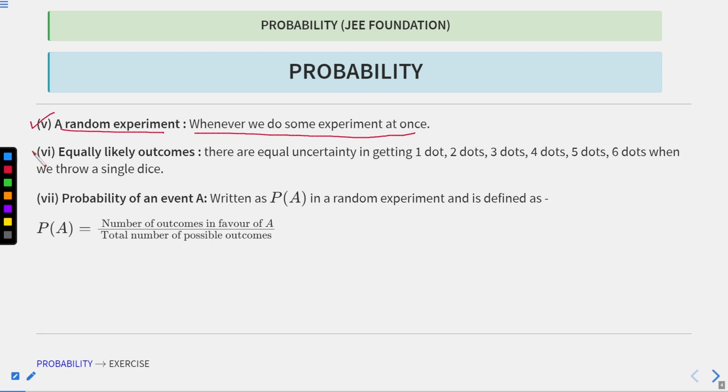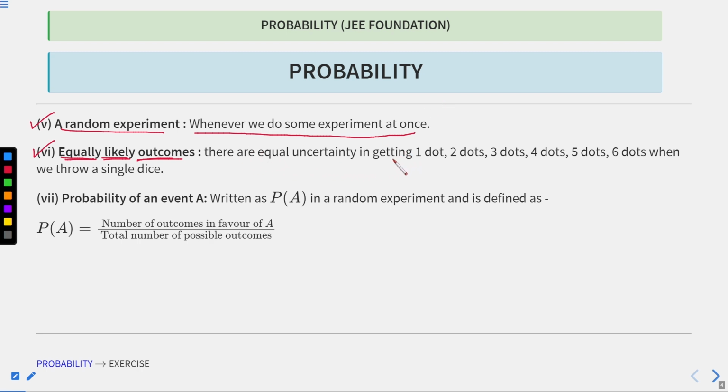Now the sixth term is equally likely outcomes. As the name suggests, from the sample space, all the individual events have the same chance of occurring.